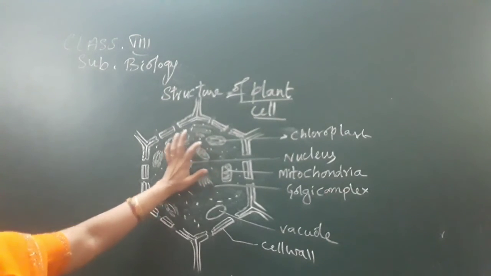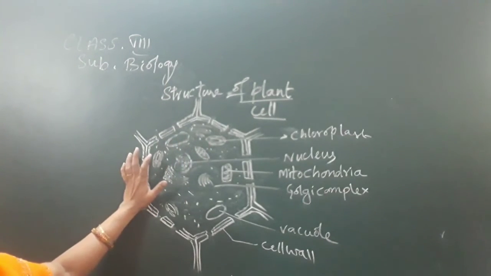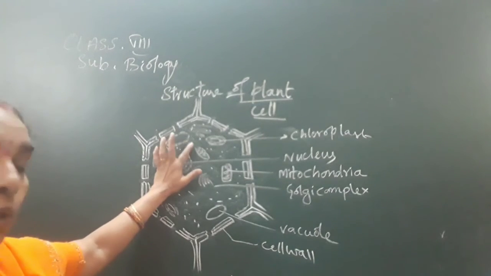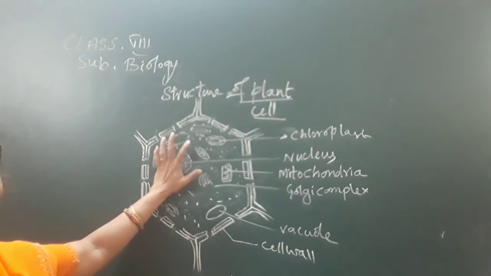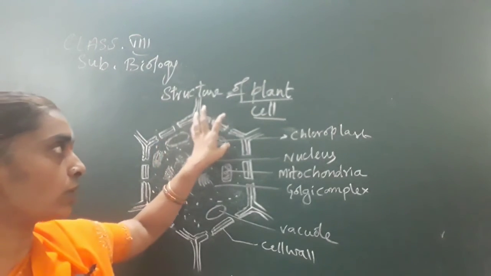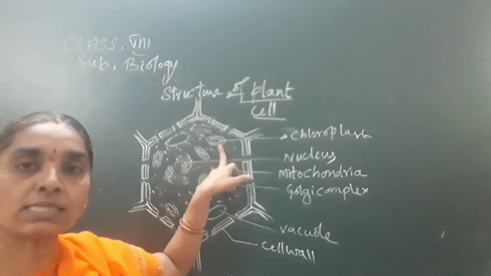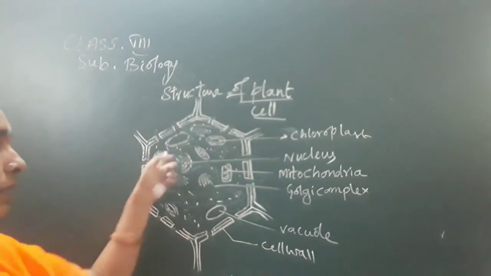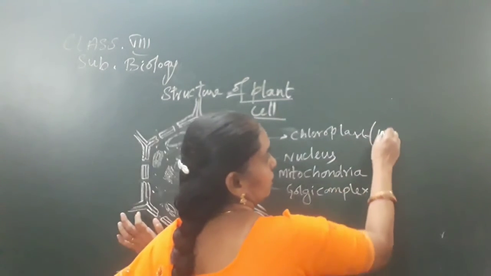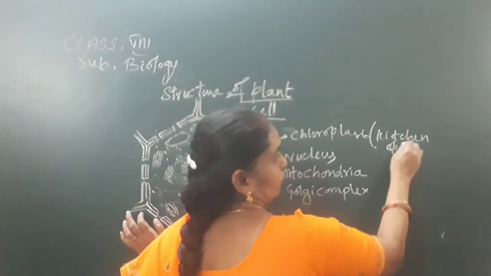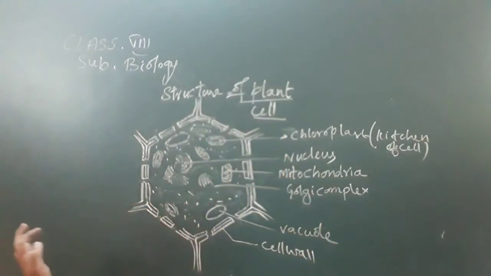The chromoplast and leucoplast are also present inside the plastids, which are present in the plant cells, called chloroplast, chromoplast and leucoplast. Leucoplasts are colorless, chromoplasts are colored, and chloroplasts are green colored structures. Okay, so these chloroplasts are called the kitchen of the cell because they participate in photosynthesis. The photosynthesis process takes place over there.